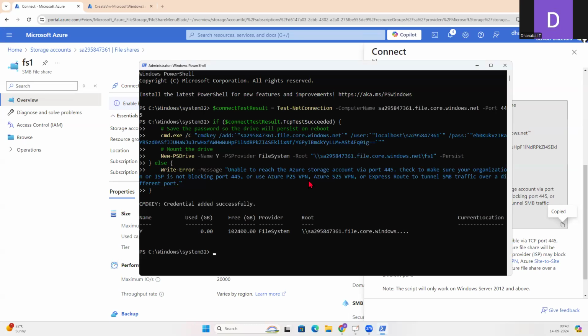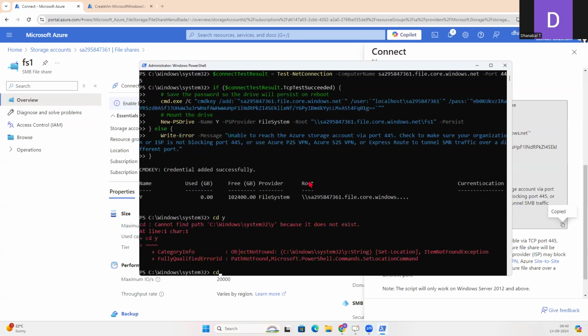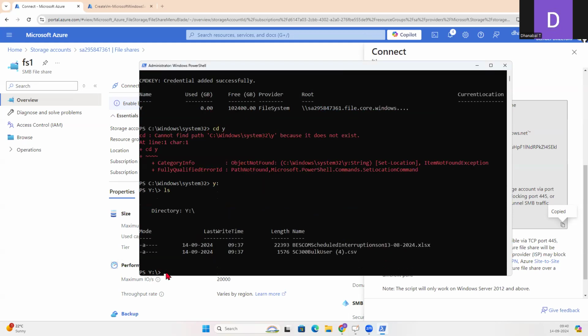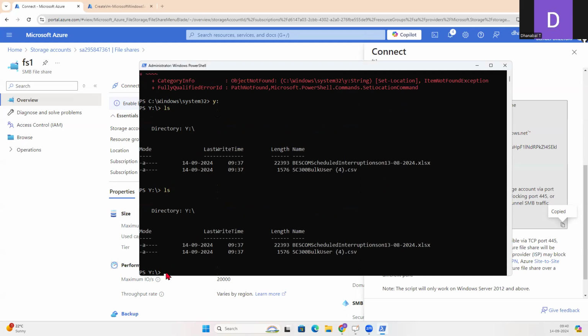I can say it's a Y drive, right? I can simply say cd Y. So inside my Y drive, let me say ls. Simple. So those two files which I have uploaded are visible in my system.